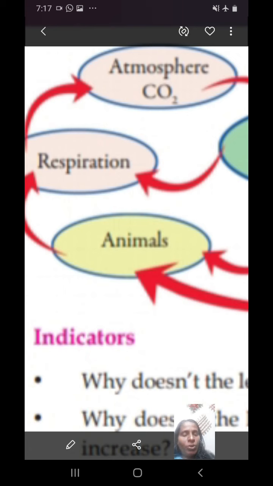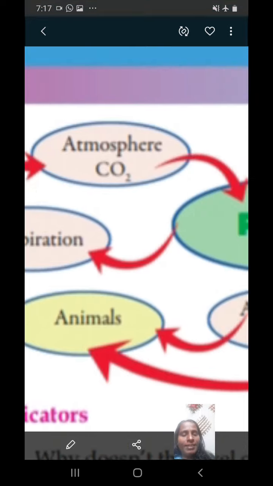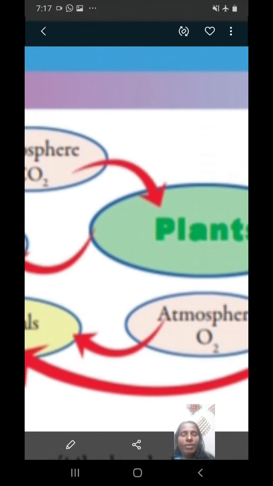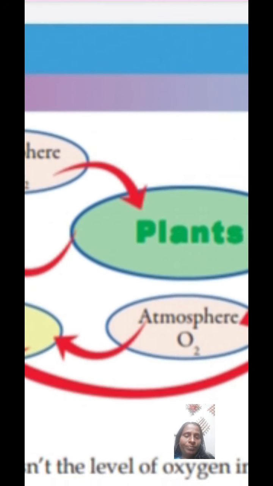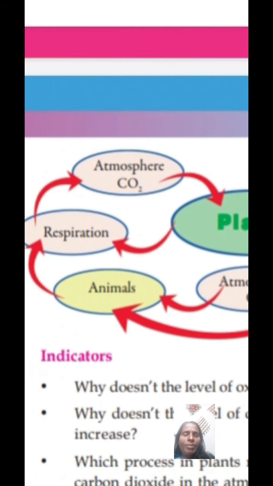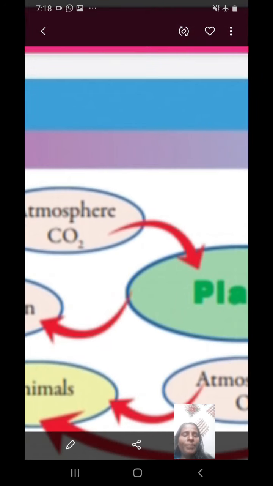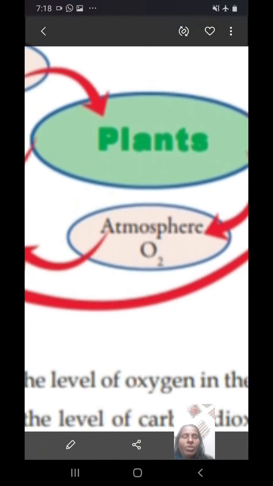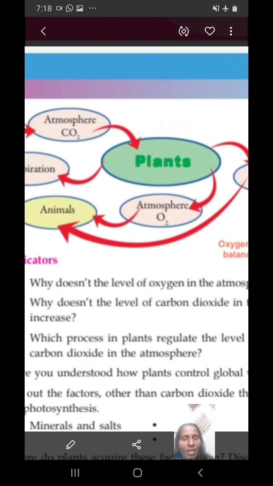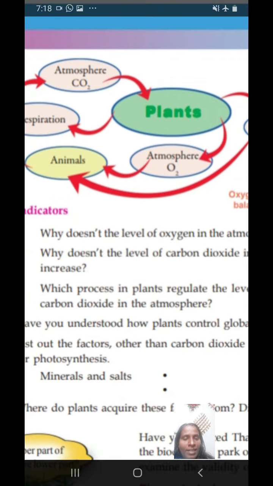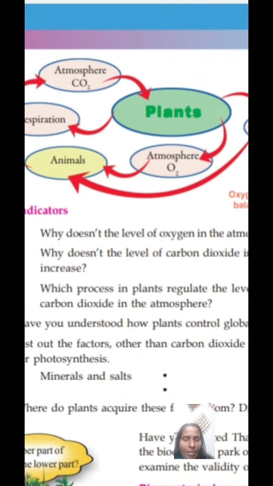Oxygen is taken inside and energy also is taken inside the cells, and carbon dioxide is released into the atmosphere, and again plants absorb it. Another main point is that plants also conduct respiration, taking oxygen and releasing carbon dioxide, and it again enters the atmosphere. So this flow chart shows how plants regulate the oxygen and carbon dioxide level.